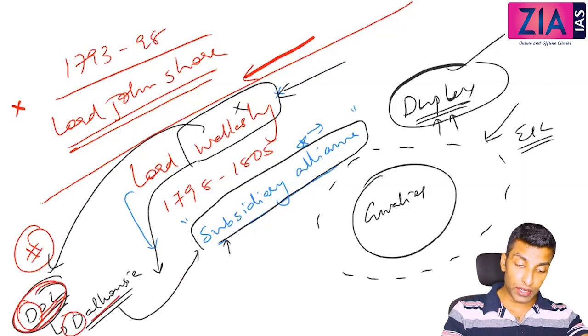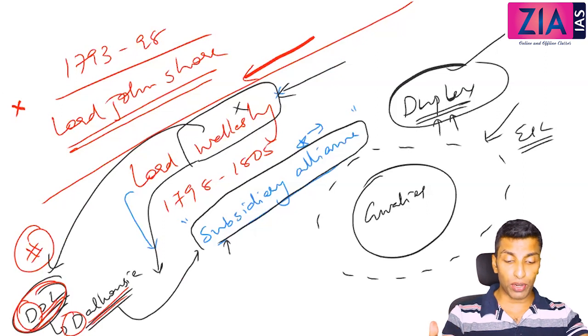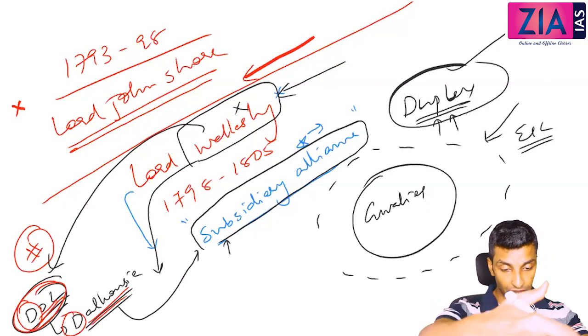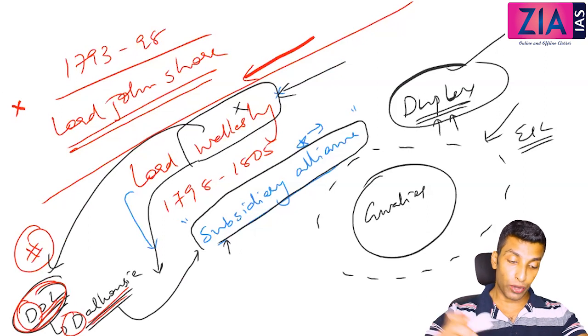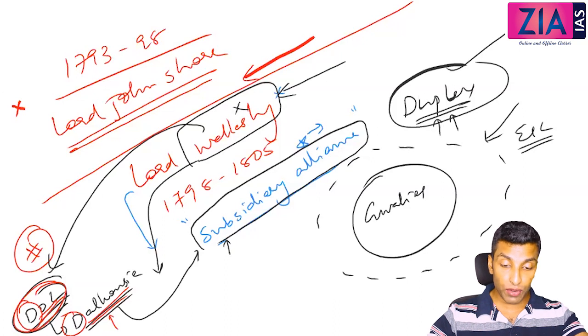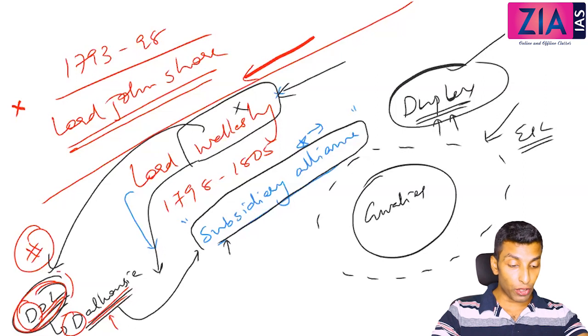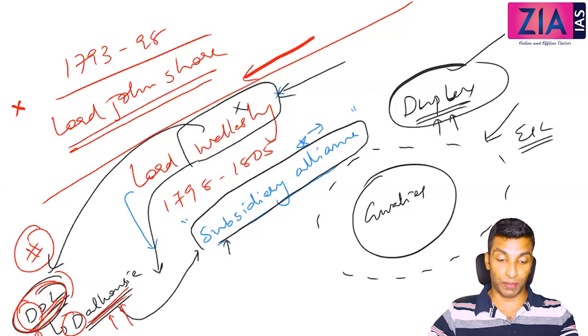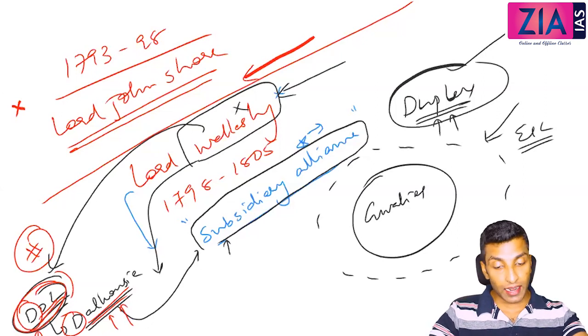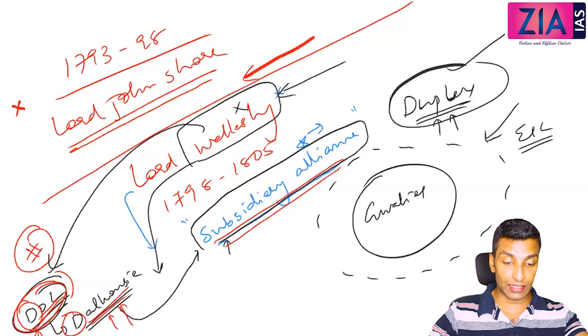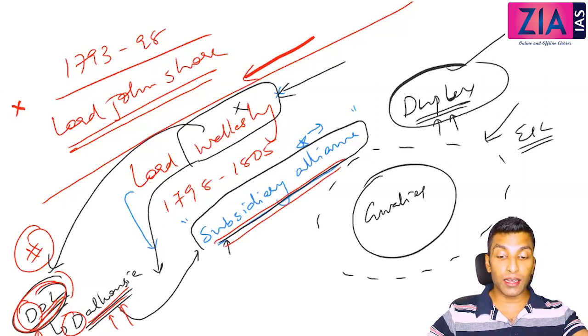Doctrine of lapse was also a kind of policy which was there much before, even among Indian kings. But Dalhousie was the person who used it in a vigorous way, and during his tenure a lot of such annexations happened. I will tell you what doctrine of lapse is. Even doctrine of lapse was not pioneered by Dalhousie, even though it is known after Dalhousie. Exactly in the same way, subsidiary alliance is not the concept of Wellesley, but it is known after Wellesley because he used it in a much better way from their perspective.